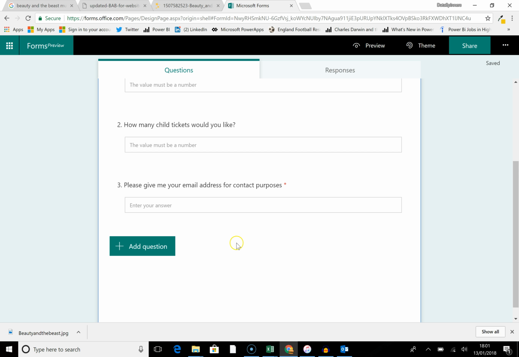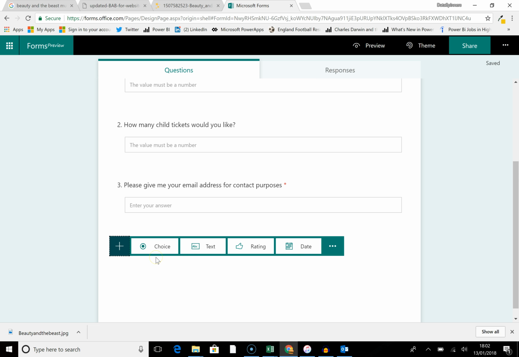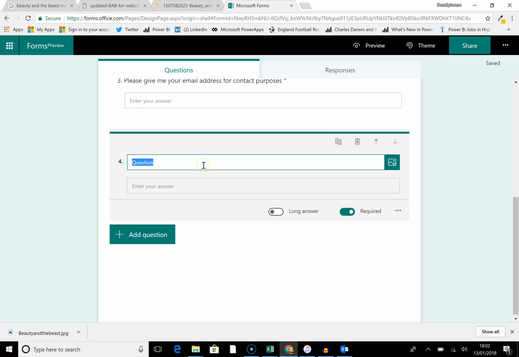Then I've got child tickets, email address, and then of course on the night I will want them to give me their mobile number. Please provide your mobile number in the format 44 7 1, 2, 3, 4, 1, 2, 3, 4, 5, 6, something like that.